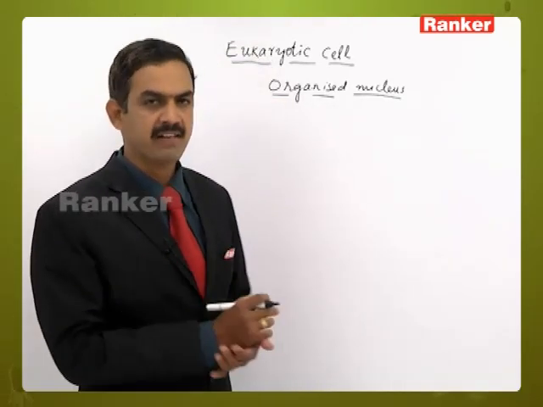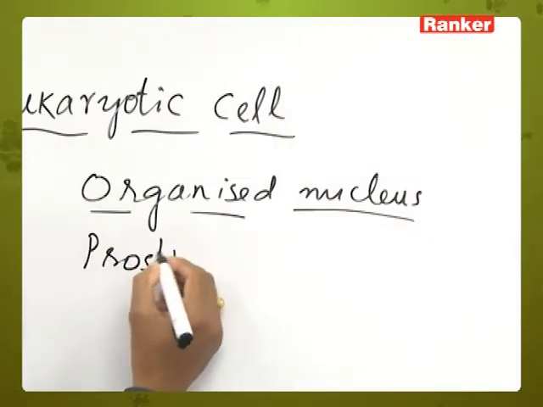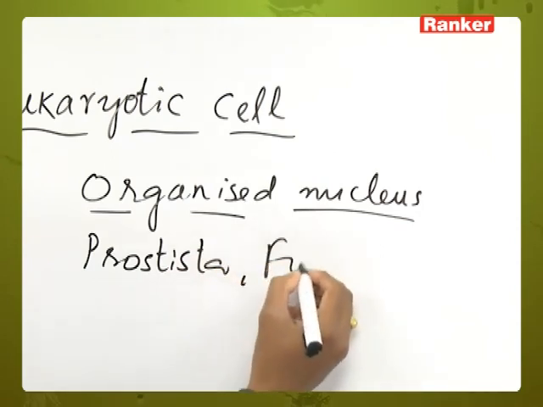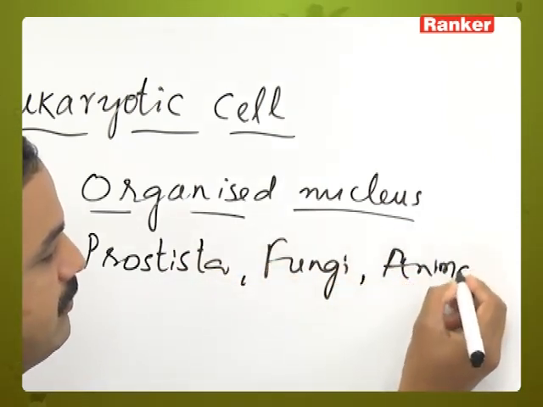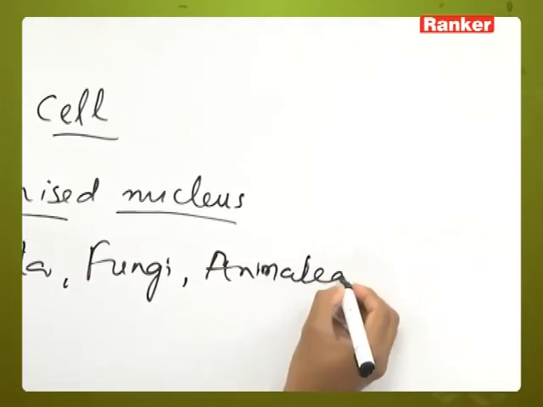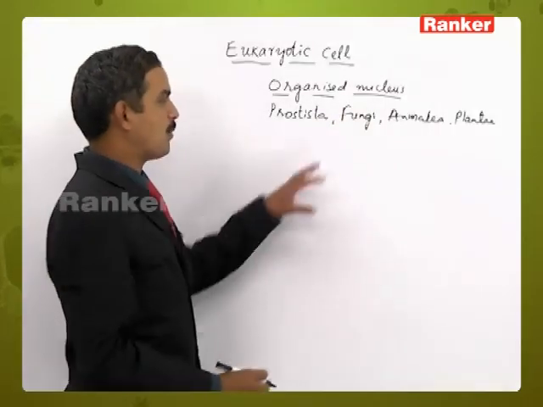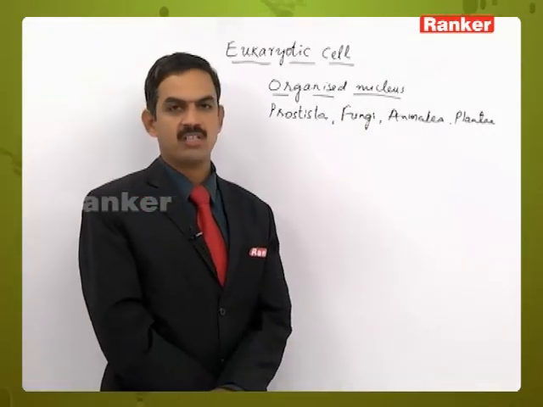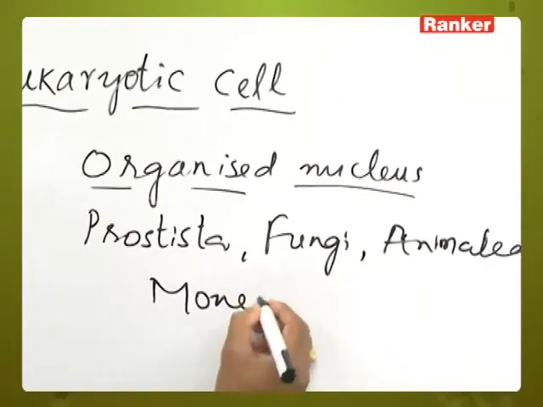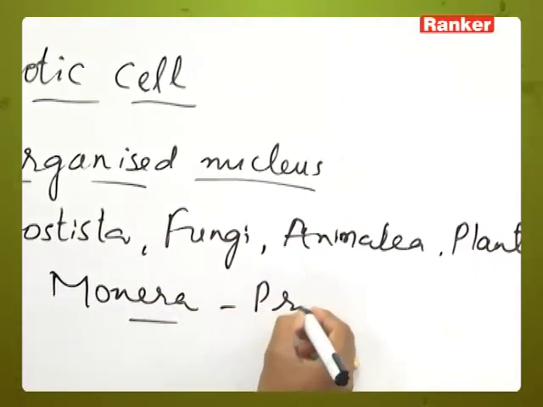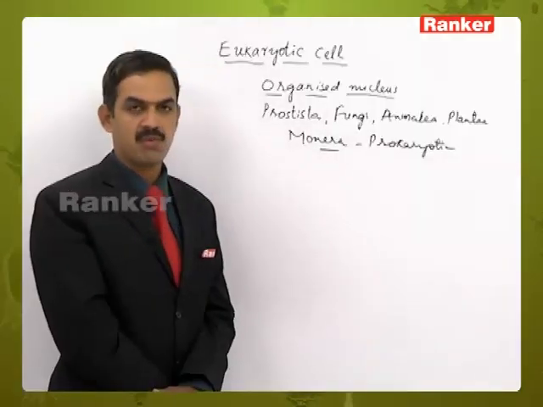So, in the classification part, Protista, fungi, Animalia, Plantae, all these groups of organisms are part of the eukaryotic organisms, whereas Monera is the one group which is prokaryotic in nature. So, that is the difference we find here.